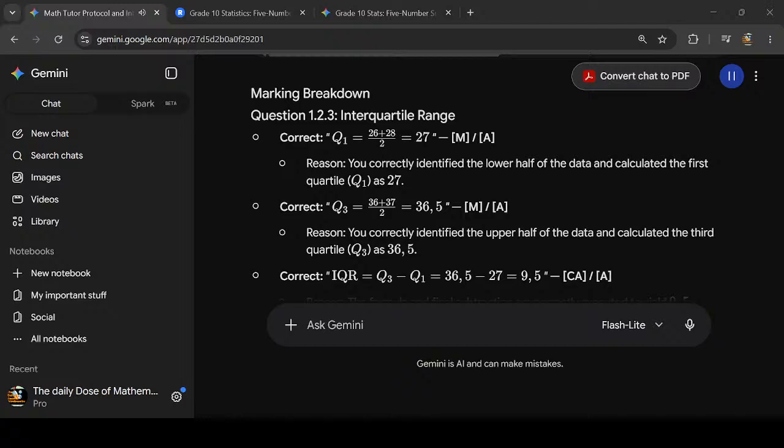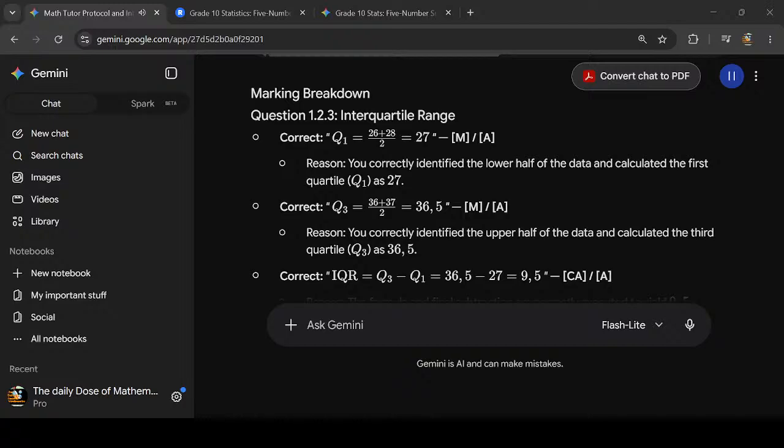Reason: you correctly identified the upper half of the data and calculated the third quartile, Q3, as 36.5. Correct. IQR equals Q3 minus Q1 equals 36.5 minus 27 equals 9.5. Reason: the formula and final subtraction are correctly executed to yield 9.5.